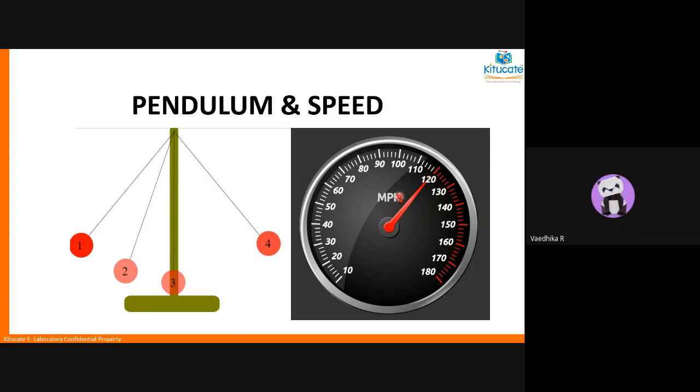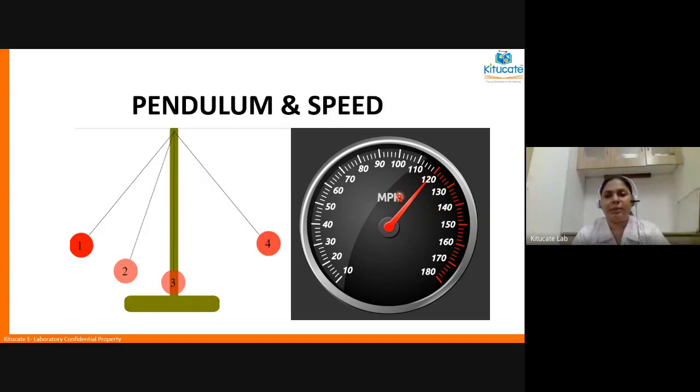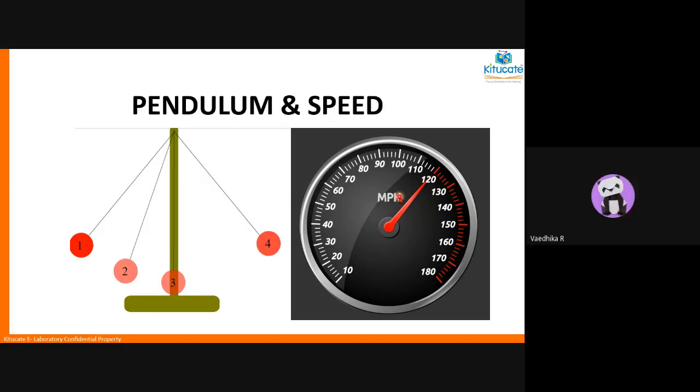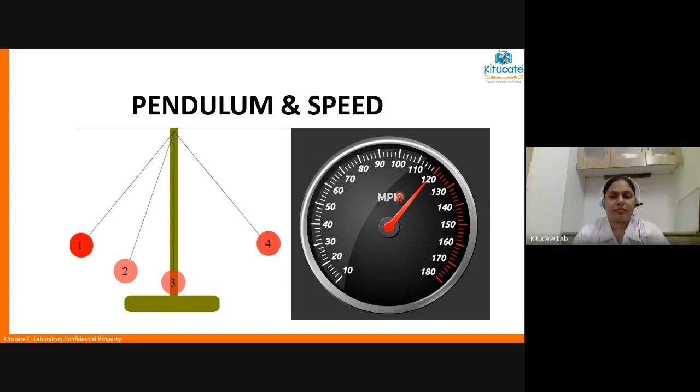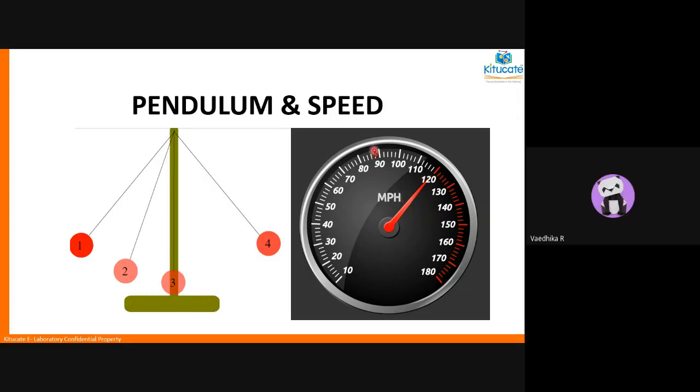It's like the to and fro motion of an object. Okay, give me examples other than the pendulum.